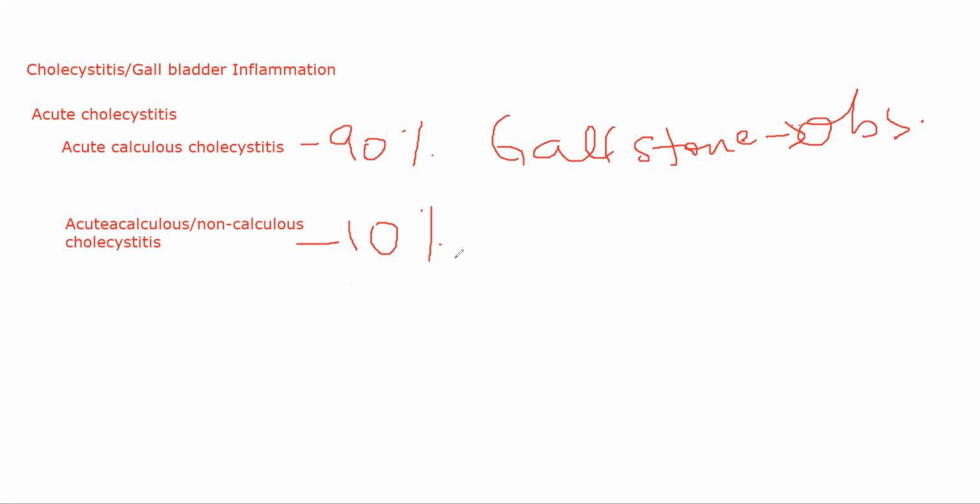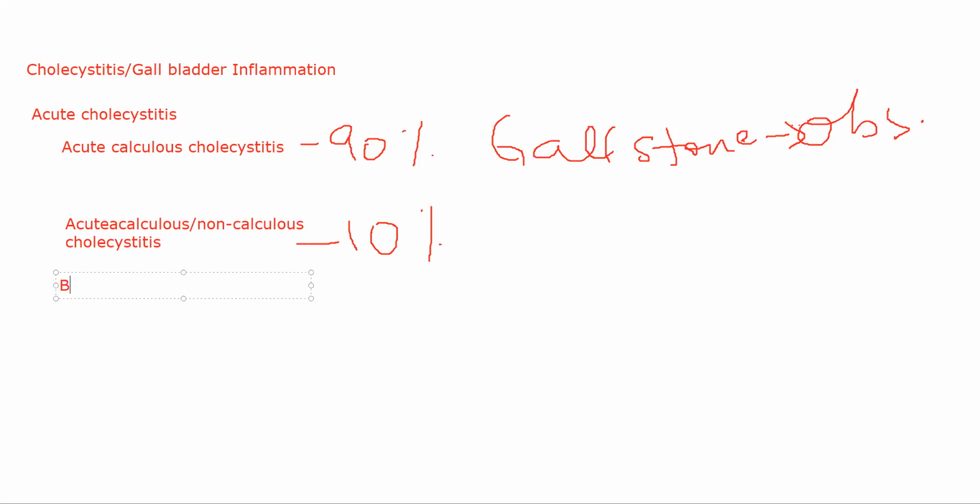They do not contain any gallstone, but this may be due to non-biliary surgery, or multiple injuries. It can be a burns type of injury, or if a person has undergone parturition very recently, so a pregnant lady who has undergone parturition within a few weeks or months. Or if a patient is having severe sepsis or dehydration or torsion of gallbladder, I'll just list them out. All of those are the acute acalculous type. In this there is no gallstone, but there is inflammation, and that inflammation is caused by these reasons.